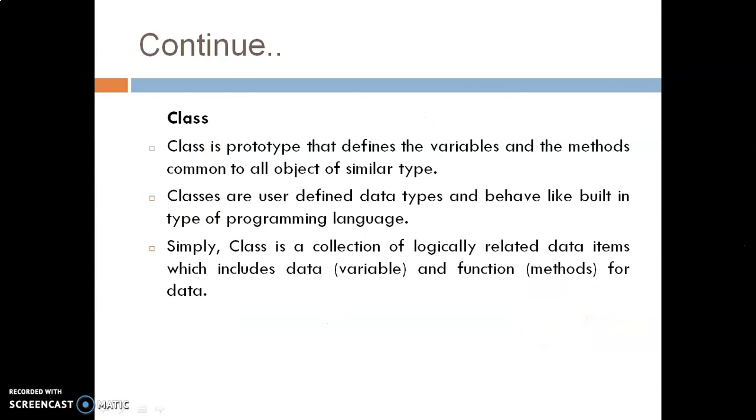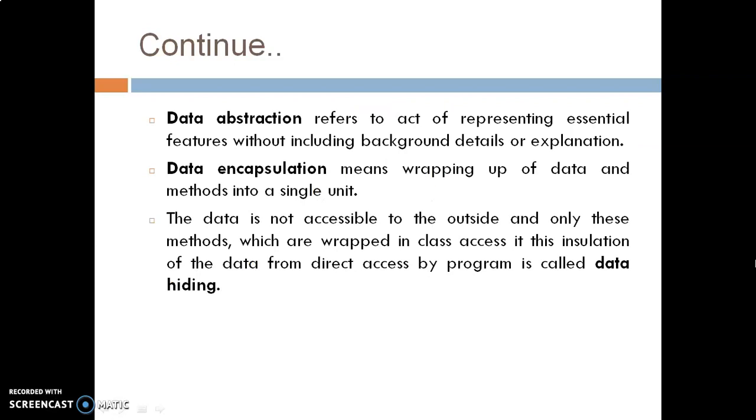Class, as I just said, is a user-defined data type and behaves like a built-in type of the programming language. So it is a collection of logically related data items. The same example here. Data abstraction acts as representing essential features without including background details or explanation. So similarly, you can take one example, abstraction. It means only the essential feature. We are not talking about the background details. Until and unless there is any role of the background details, we are not focusing on that. And that's why abstraction is one of the very striking features that we are taking in Java.